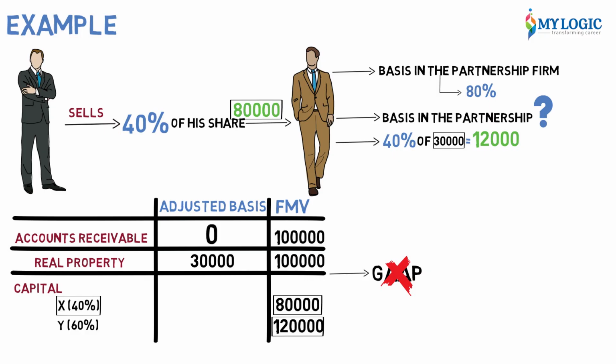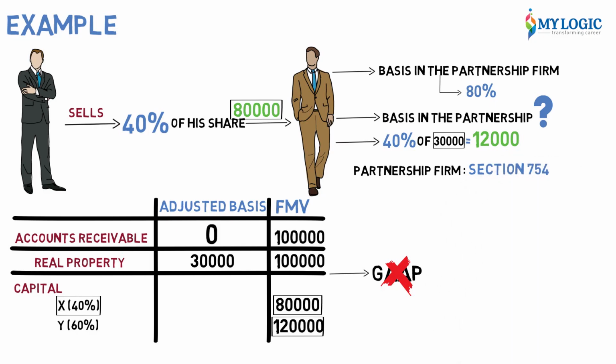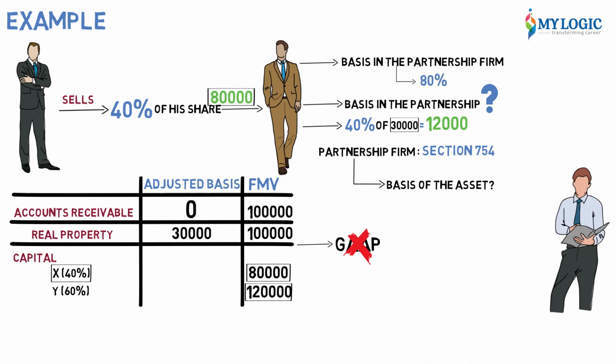Now, if the partnership firm chooses Section 754, which means it decides to adjust the basis of the asset, bringing up the basis of the asset for the new partner, then how much will the basis of the asset be? For the new partner, it becomes a 68,000 increase. That is 80,000 minus 12,000.